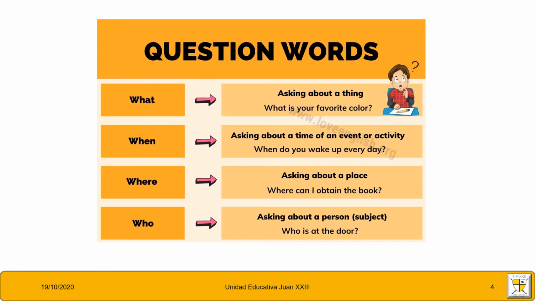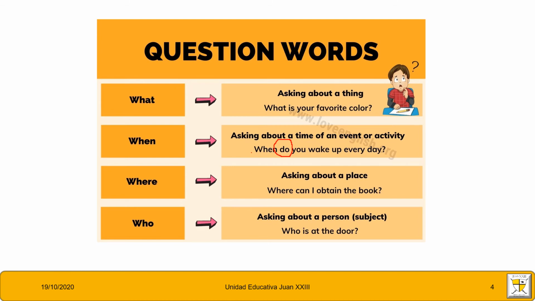And question words. This is another kind of question, a WH question. When we use WH questions, what are you asking about? A thing. For example, what is your favorite color? When is used for asking about the time of an event or activity. For example, when do you wake up every day? Remember that when you use a WH question, in the first place is the WH word, then the auxiliary, the subject, and then the verb, okay? And the complement.